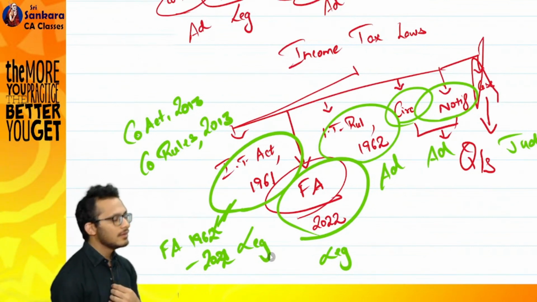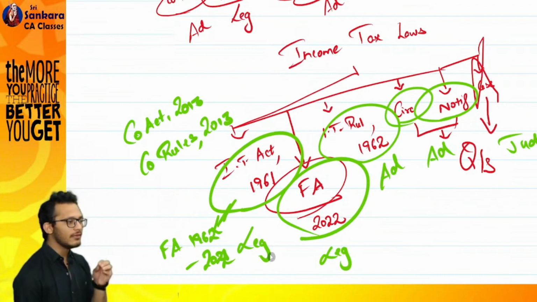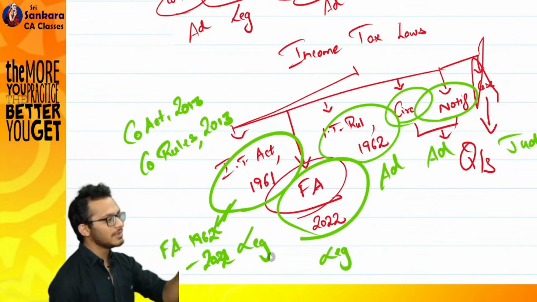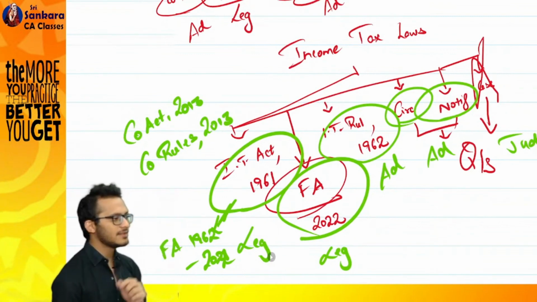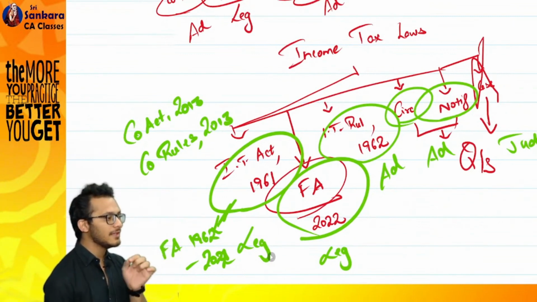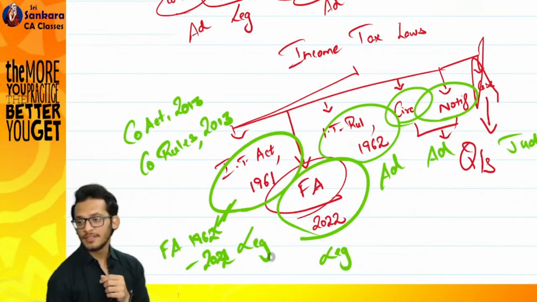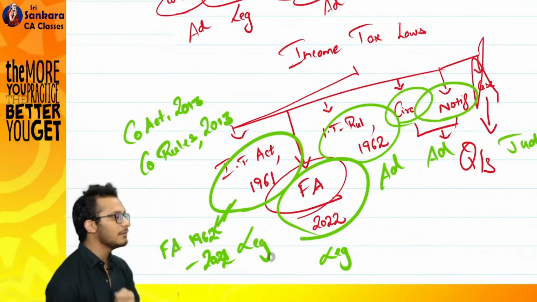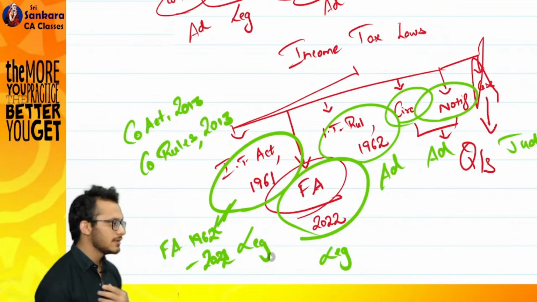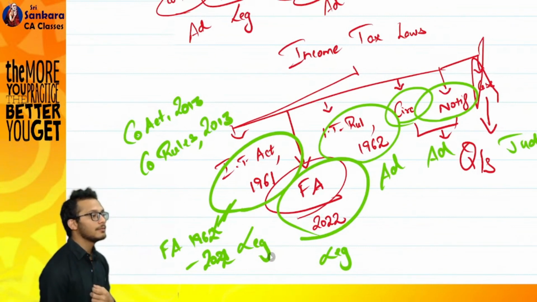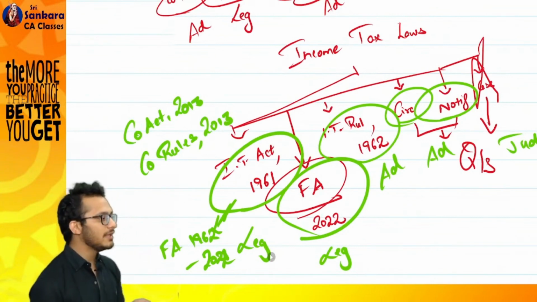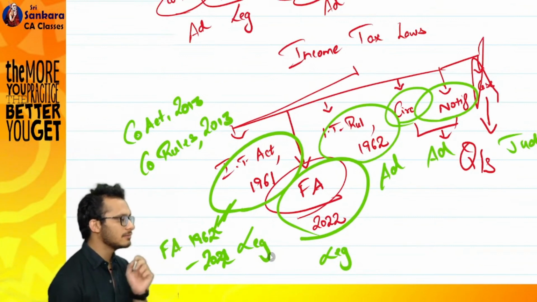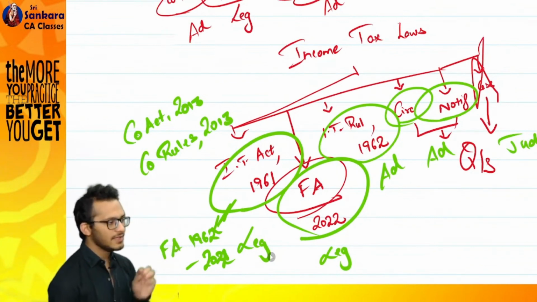Understand what is happening: in government, every kind of act will have its own special ministry. That is why in the Companies Act you have something called MCA, Ministry of Corporate Affairs. When it comes to income tax, this is about finances, so it is handled by the Ministry of Finance. Any doubts till now? So we'll give our recommendations to the Ministry of Finance. The Ministry of Finance will take the recommendations and alter the bill.